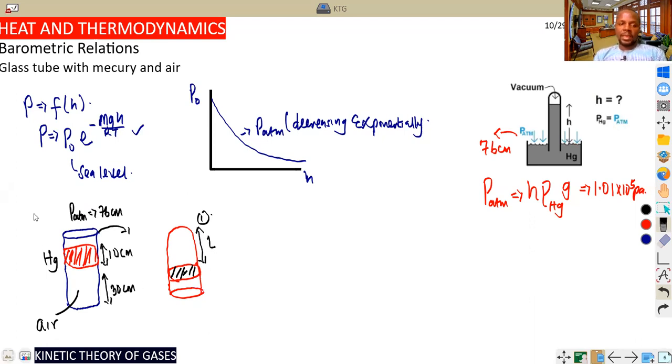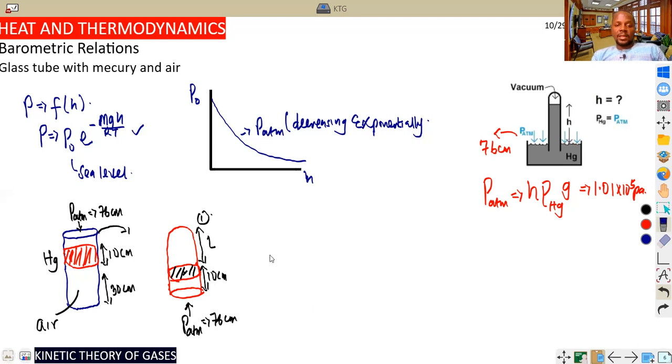Now, this is where the atmospheric pressure is coming. In this situation, the atmospheric pressure is now coming from there to there. Remember that the length of mercury is given as 10, according to the question. To get this, remember atmospheric pressure may not be given, but it's a constant. It's always 76 centimeters. So the question can ask you to find the value of the length.